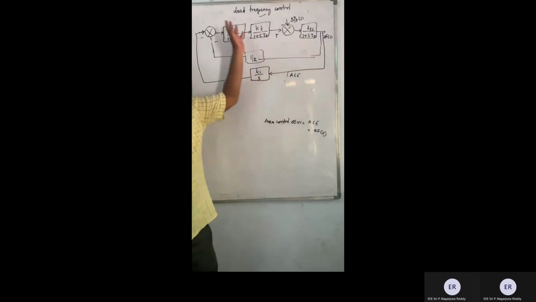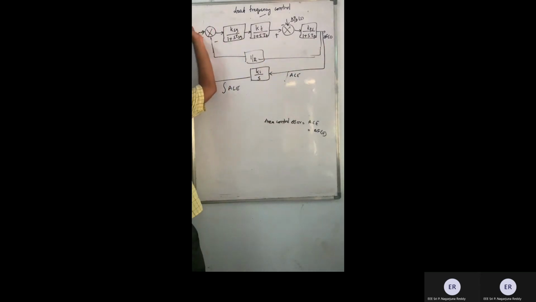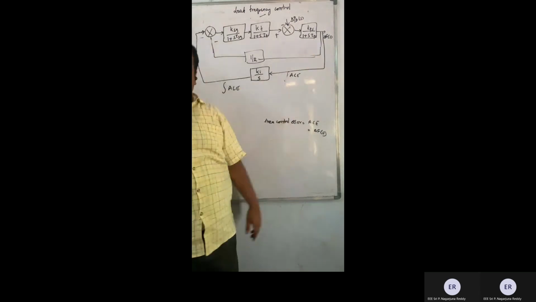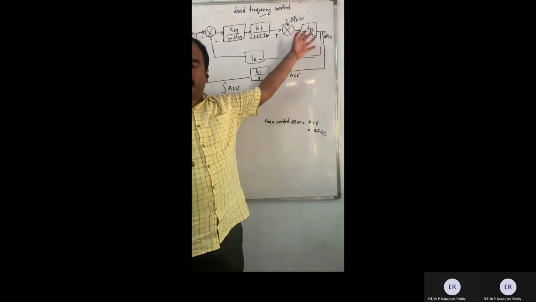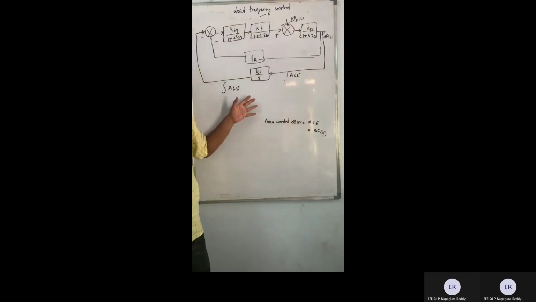What is the advantage? Instead of having a manual setting, my system automatically adjusts so as to give a final steady state error of 0. So my frequency adapts itself for any change in demand. Why? Because I have employed an integral controller and I'm giving the integral of the area control error as a feedback signal. This is what we have studied in the last class.